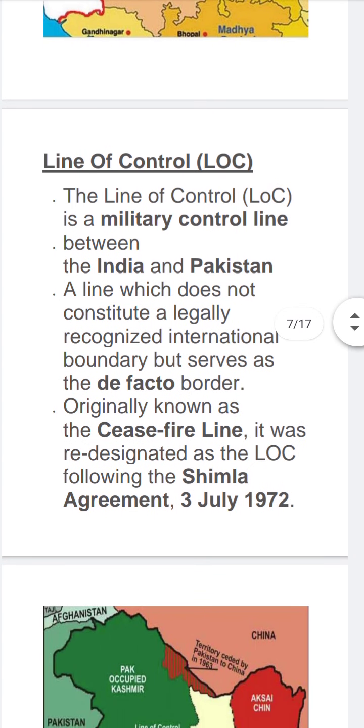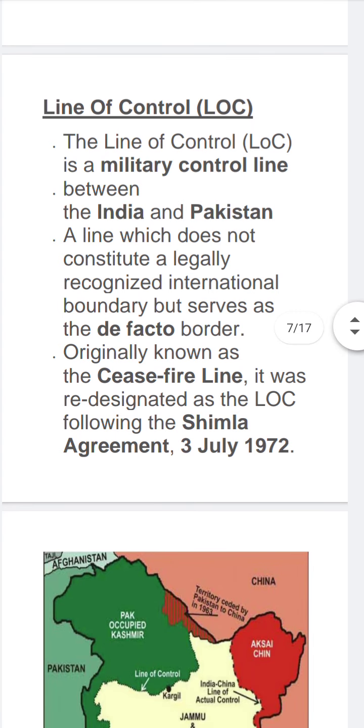Next, line of control. The line of control is a military control line between India and Pakistan, and it is a line which does not constitute a legally recognized international boundary but serves as the de facto border. It is not an international line, but it acts as a border. It was originally known as ceasefire line, and it was redesignated as LOC after the Simla Agreement. Simla Agreement took place on 3 July 1972.